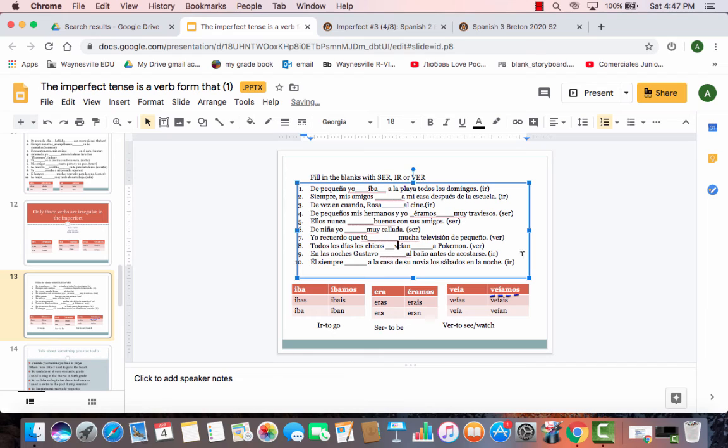I missed the V. Veían Pokemon. So what you need to do next is follow this example. You're going to complete the quiz. The quiz is going to be the same exercise here, only you're going to have to fill in the blanks with the correct form of ir, ser, or ver.